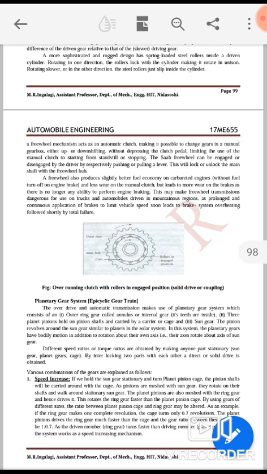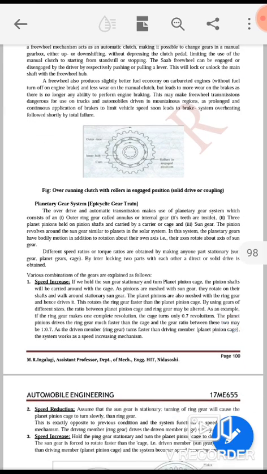These two we will discuss today, and in the next video we'll discuss the planetary gear system.